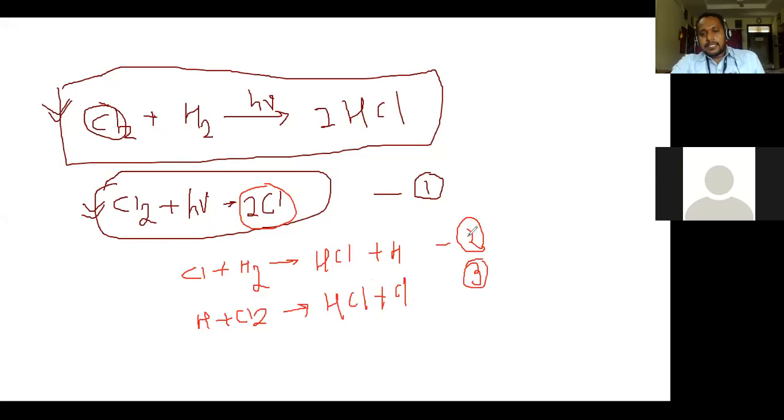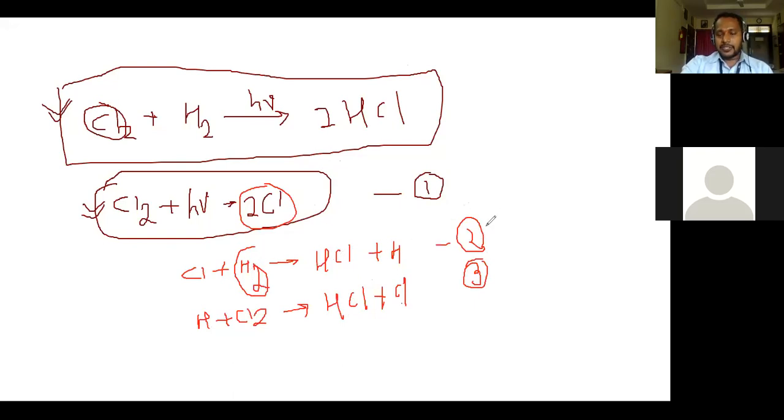Now see, if you observe the second step and third step, in the second step hydrogen atom is formed, that hydrogen reacts with another molecule of chlorine, and it leads to formation of HCl and chlorine atom. Now this chlorine atom further reacts with another molecule of hydrogen, and it leads to formation of HCl and hydrogen atom.